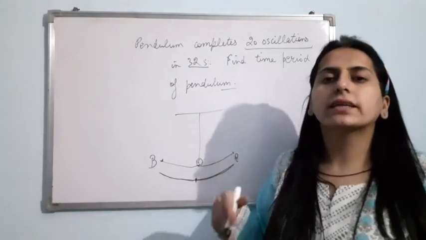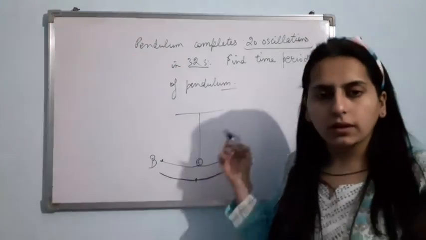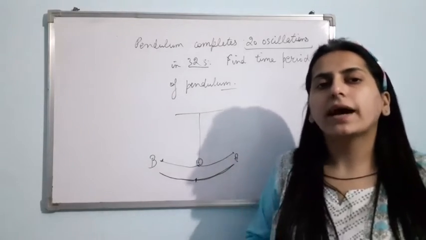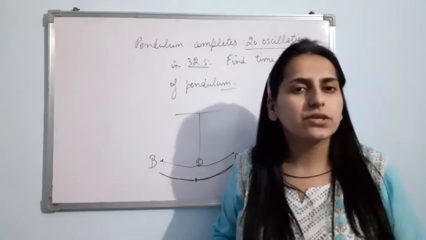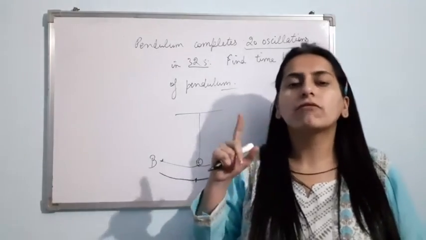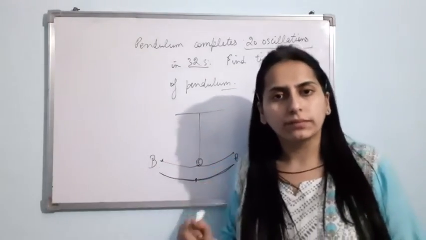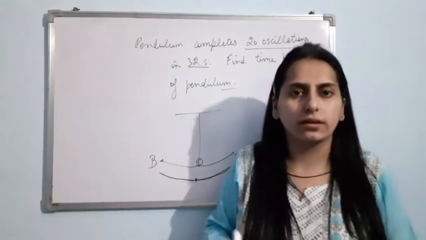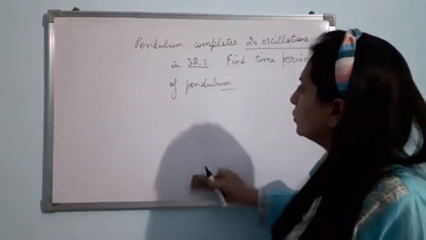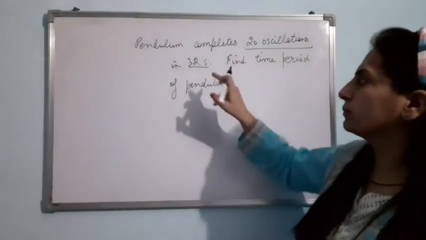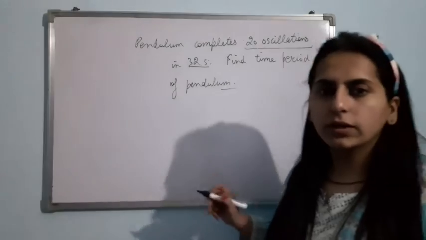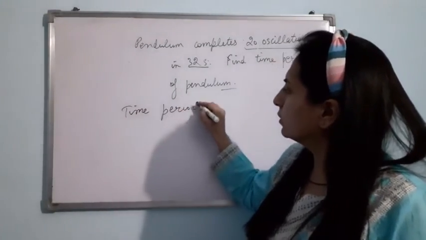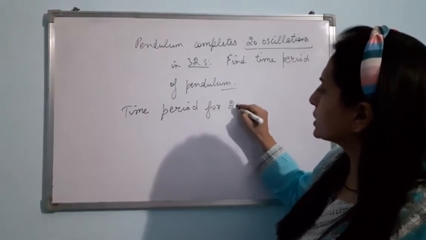So you have to find the time period of the pendulum. I told you now only, time period of the pendulum means time taken to complete how many oscillations? 1, right? So we have to find time period of the pendulum. It means we have to find time period of one oscillation. Am I clear? So they have given you time period for 20 oscillations.